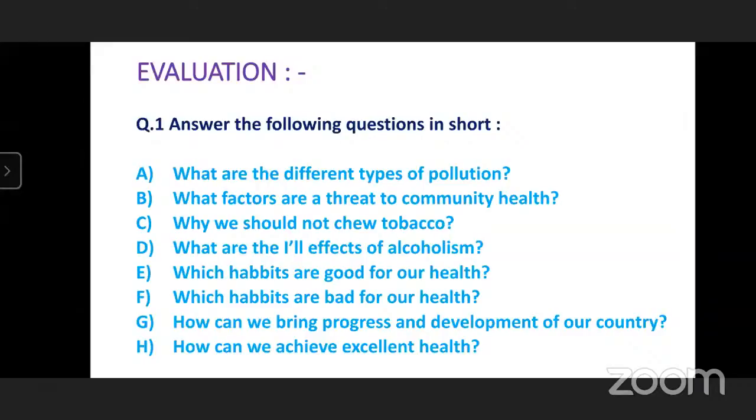Yes, sir. And the last question is, how can we achieve excellent health? Sir, by planting plants, because if plants are not there, then we can die. Yes, very good. Eat healthy food. Habit of cleanliness. Drink good water. And avoid alcohol and tobacco, an addiction-free society. Yes. So all these things we can do to achieve excellent health.